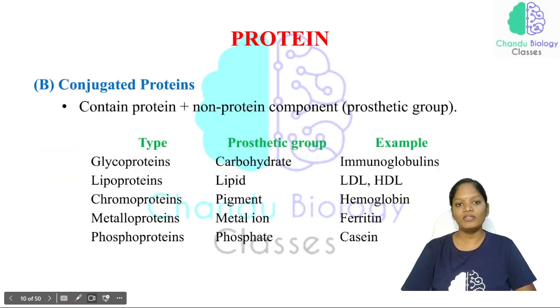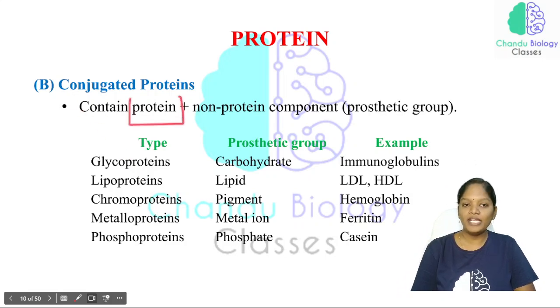All right. The second important type will be the conjugated protein. The conjugated proteins contain a protein part as well as a non-protein part. So these are all the conjugated proteins.